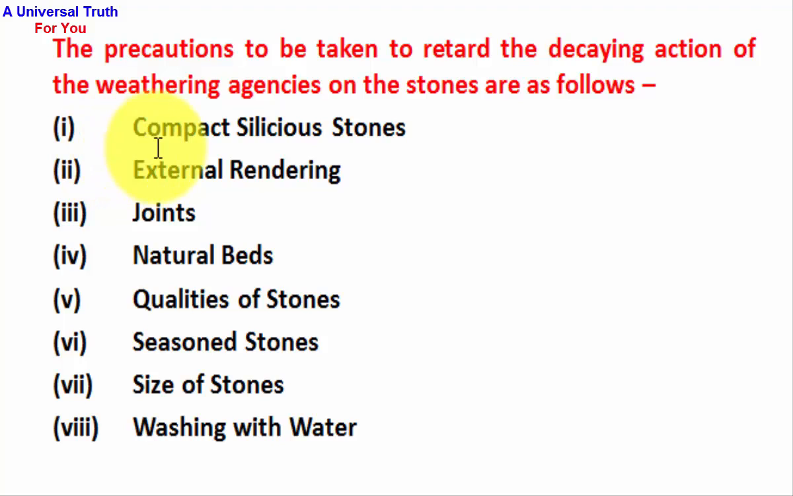First, compact siliceous stones. Second, external rendering. Third is joints. Fourth, natural beds. Fifth, quality of stones. Sixth, seasoned stones. Seventh, size of stones. And number 8, washing with water. So let's elaborate all the points one by one.